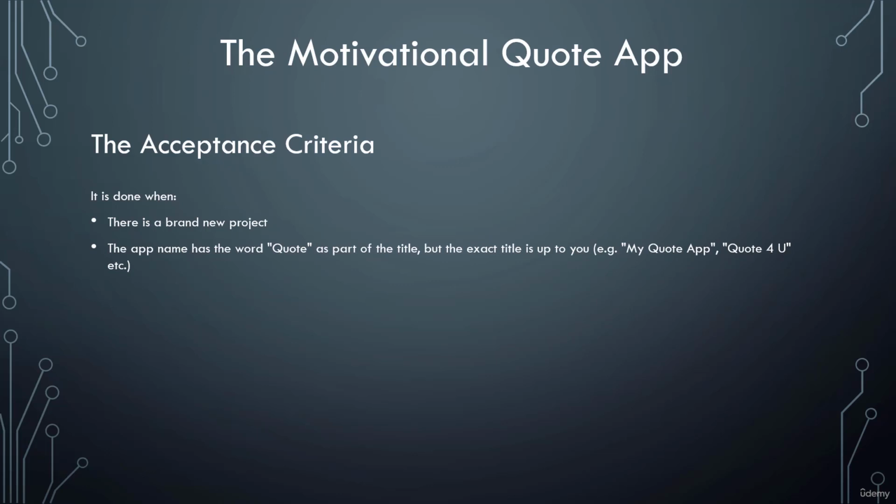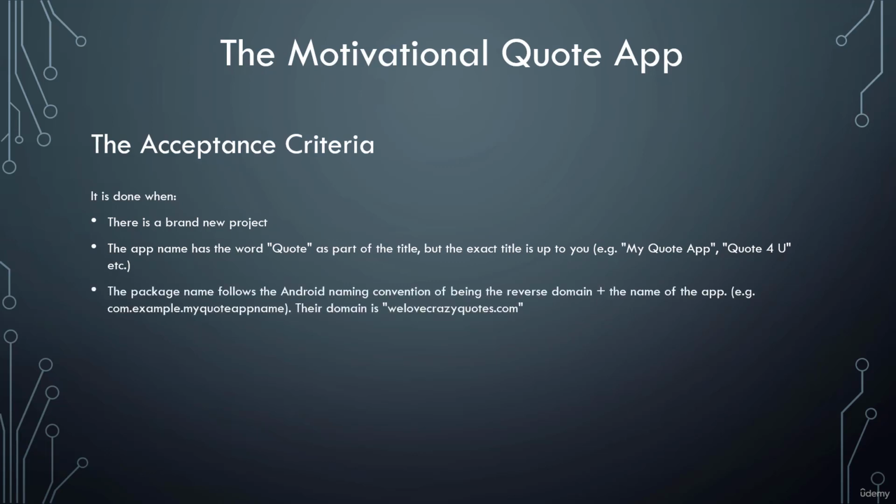The app name has the word quote as part of the title, but the exact title is up to you. For example, you could do my quote app or quote for you or whatever you like, as long as the word quote is in there. It is done when the package name follows the Android naming convention of being the reverse domain name plus the name of the app. For example, com.example.myquoteappname. And their domain is wheelofcrazyquotes.com. They may want to publish this on the Google Play Store one day. They want the package name to be unique. So think about how you would do that domain backwards and then the name of the app.